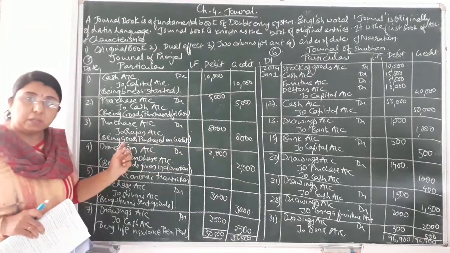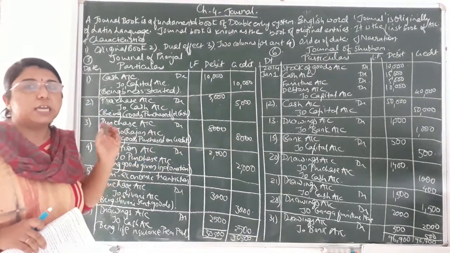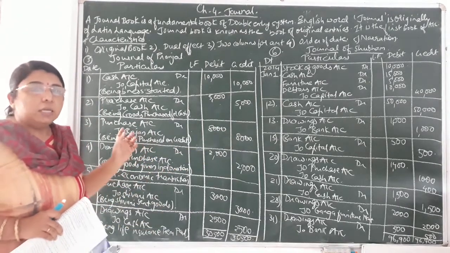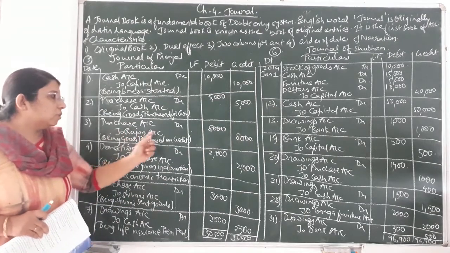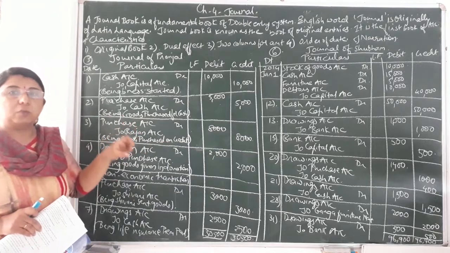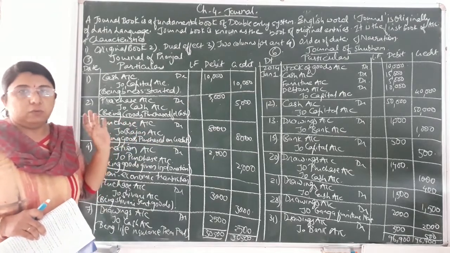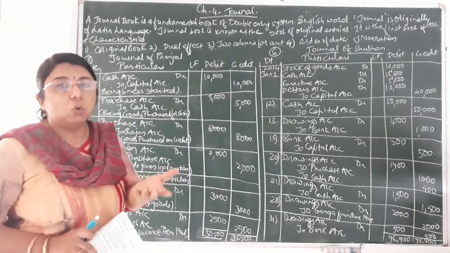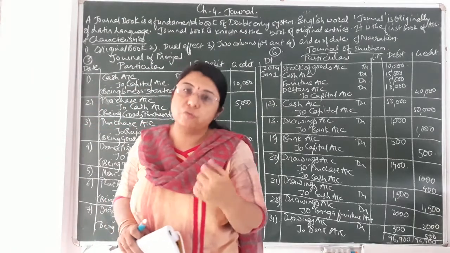because it is a credit transaction. If it is a credit transaction, the name of the party would come in the credit effect. So to Rajan's account credit, that is 8,000, because in future we have to collect that much amount from Rajan. Sorry, we have to pay that much amount to Rajan because we have purchased the goods from Rajan.